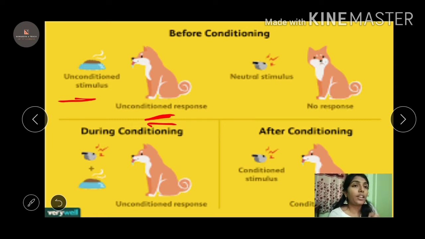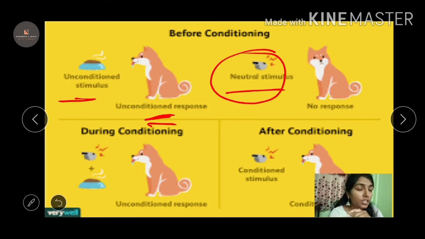The next one: does a dog get salivated when I ring a bell? It is not at all related, right? The food is related because the dog feels tempted, so it will salivate. When I ring a bell, the dog doesn't react, it doesn't salivate. So there is no response. So ringing a bell is a neutral stimulus, and there is no response from the dog.